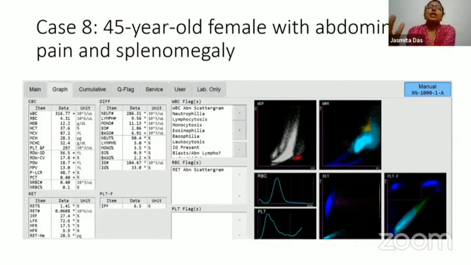Now, I don't have to tell you the diagnosis for this case. On the cell counter itself, many of you would have already said, we are looking at a chronic myeloid leukemia. So this is a 45-year-old male with abdominal pain and splenomegaly, and you have this classical hyperleukocytosis with left shift and basophilia on this smear.